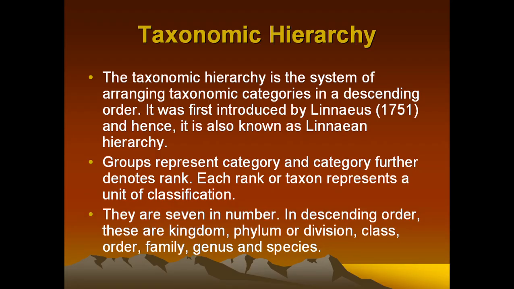Now we have taxonomic hierarchy. The taxonomic hierarchy is a system of arranging taxonomic categories in a descending order. It was first introduced by Linnaeus 1751, and hence it is also known as Linnaean hierarchy. Groups represents category and category further denotes rank. Each rank or taxon represents a unit of classification. So they are seven in number. In descending order, these are kingdom, phylum or division, then class, order, family, genus, and species.